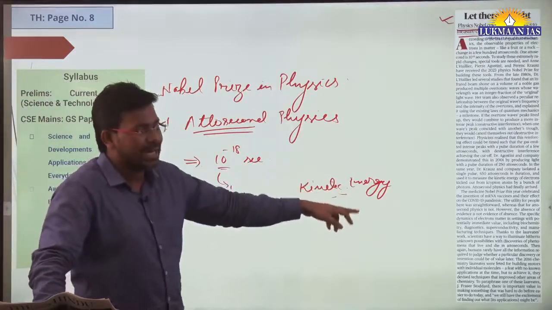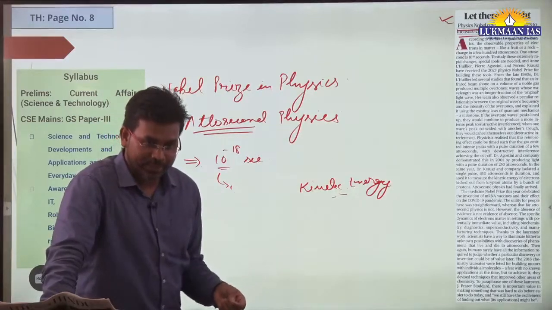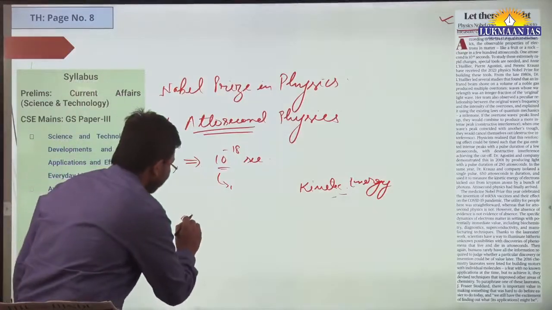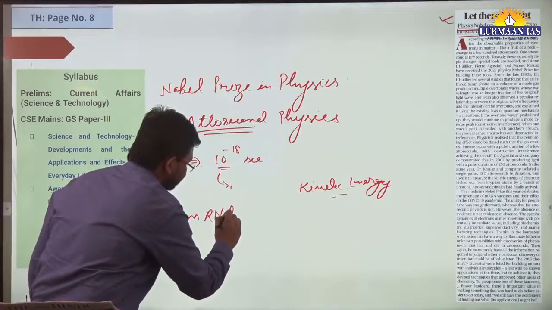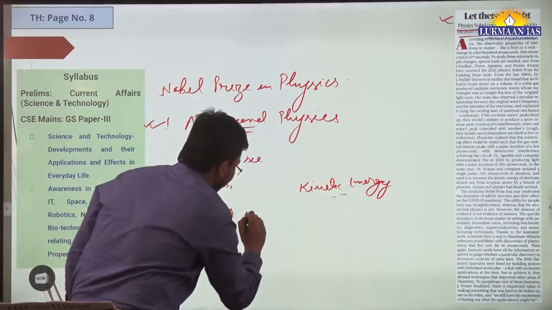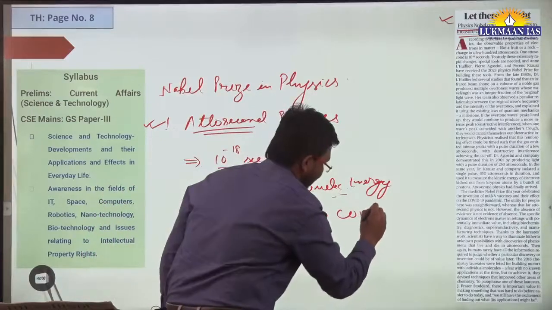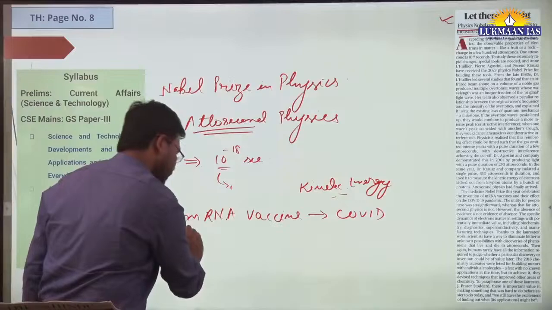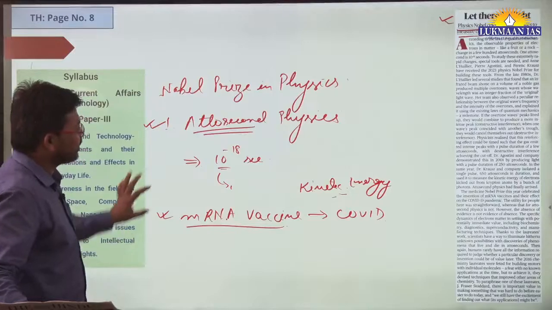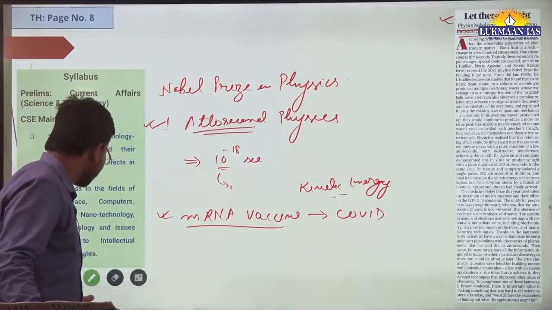And apart from this, in this article itself, the author has talked about Nobel Prize in Medicine. Nobel Prize in Medicine has been given for their work in mRNA vaccine for COVID-19. And this has been awarded to 3 people. This is 2 people, this is 3 people. Sometimes it gets mixed up, but this is the thing. In this article they have just mentioned about it.